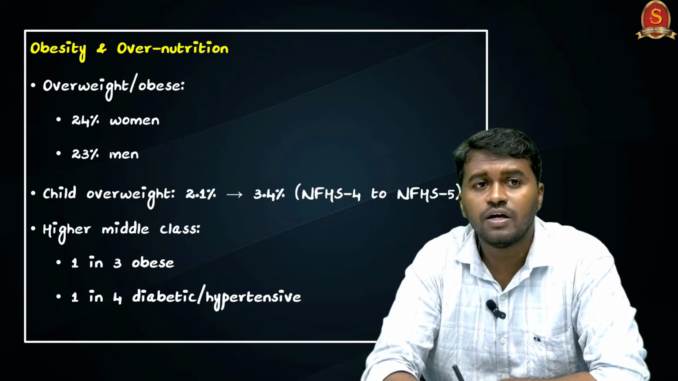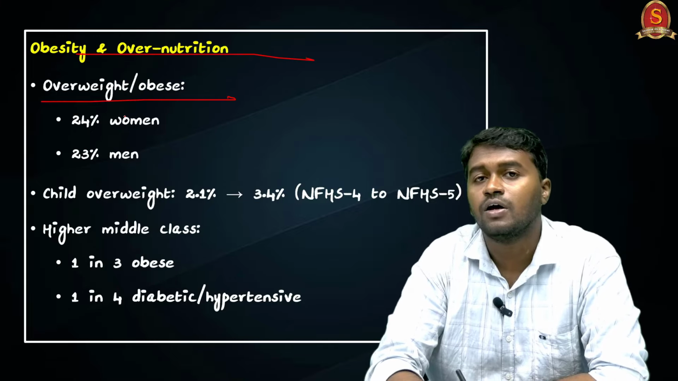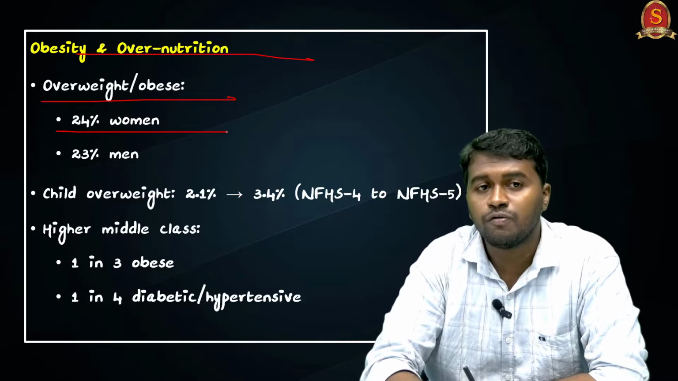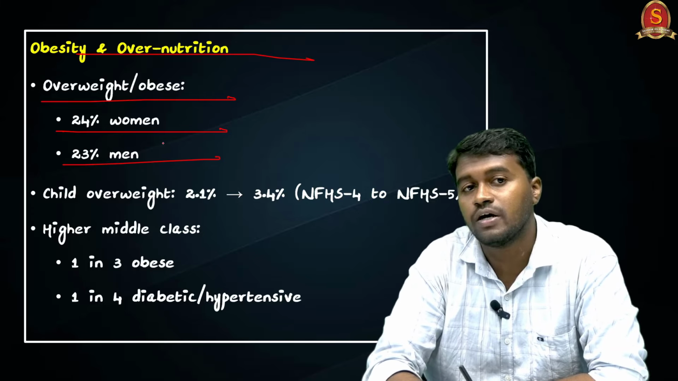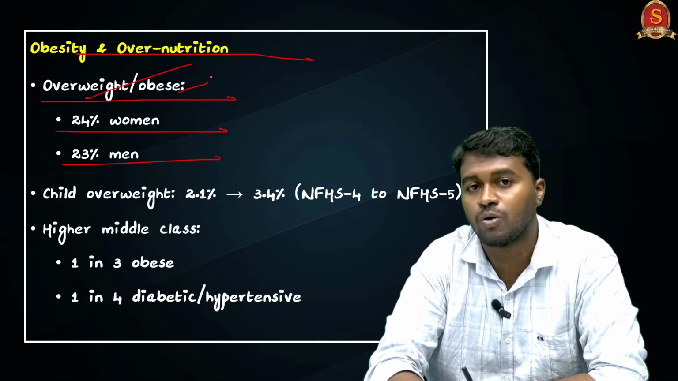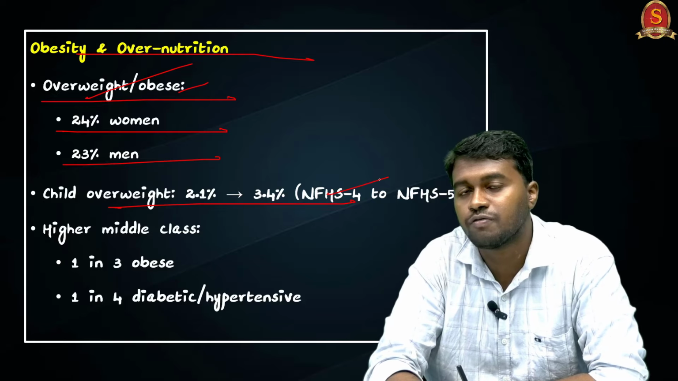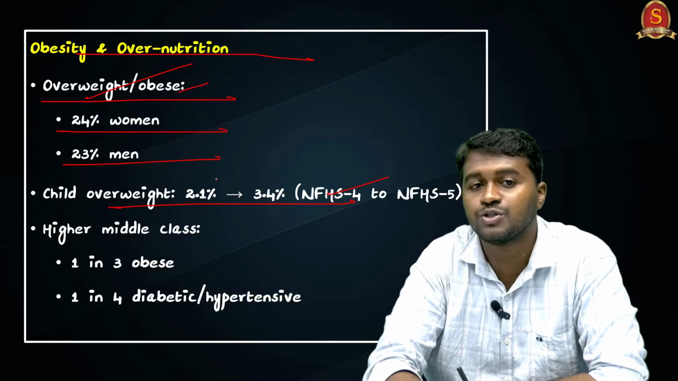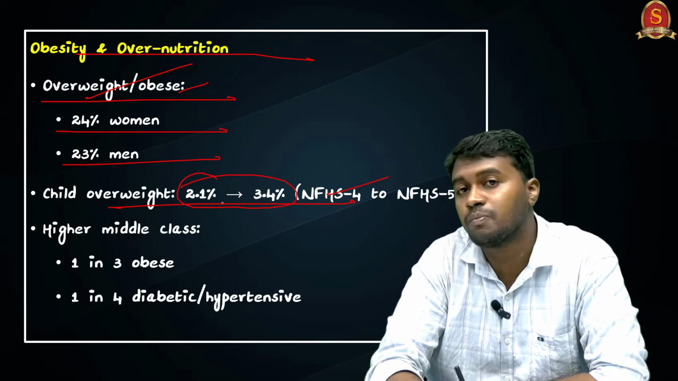And if you take the rate of overnutrition or obesity, we can see that out of the total population, 24% of women in India as well as 23% of men in India are facing the problem of overweight or obesity. And if you take the case of child overweight, if you compare the data from the National Family Health Survey 4 and 5, we can see that child overweight increased from 2.1% to 3.4%.